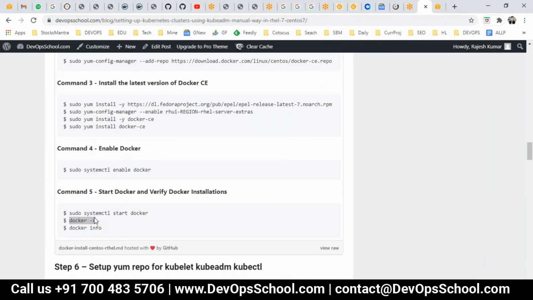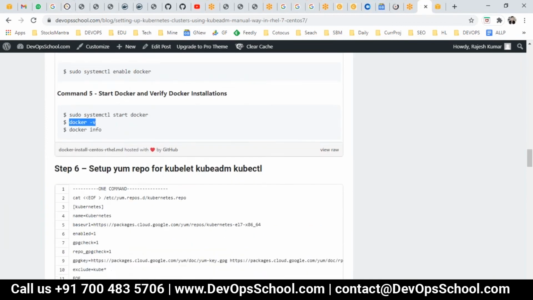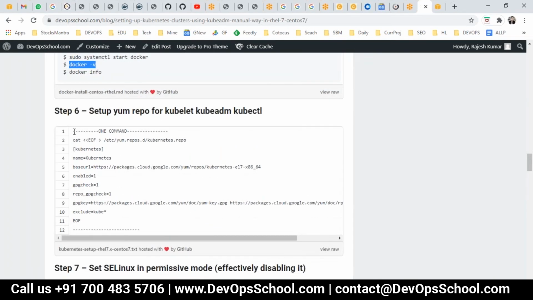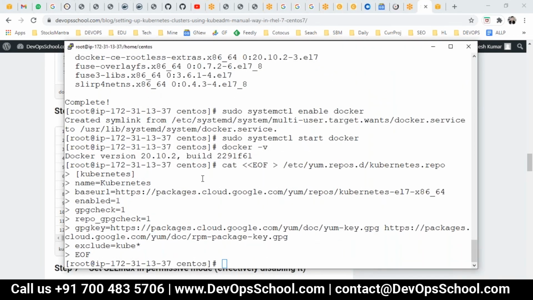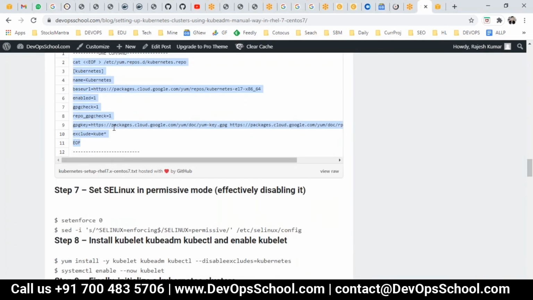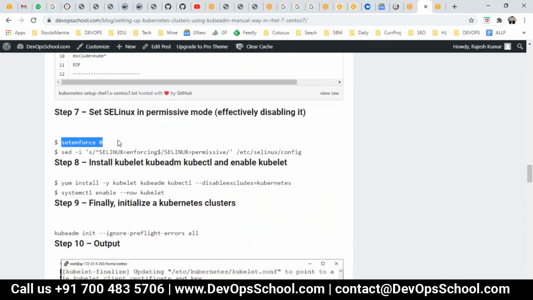So guys, done. Docker installation is done. Now guys, don't copy blindly. From here to here, it's just one command. What will this command do? This command will add the repos where I have all these tools: kubectl, kubeadm, kubelet, and all stuff like that. So I just copy this very carefully and run it. Done. If you read this command very carefully, you will understand it.